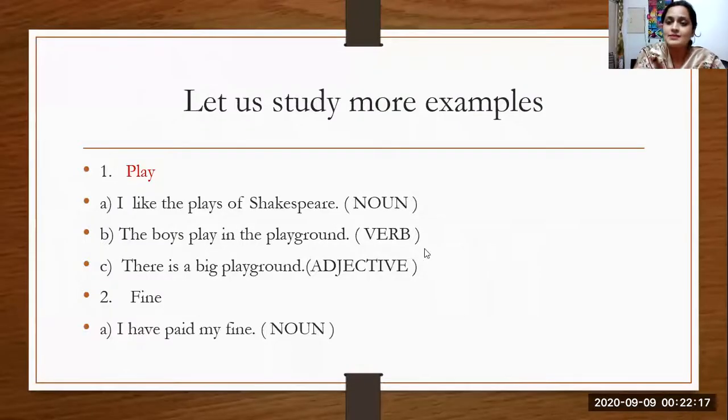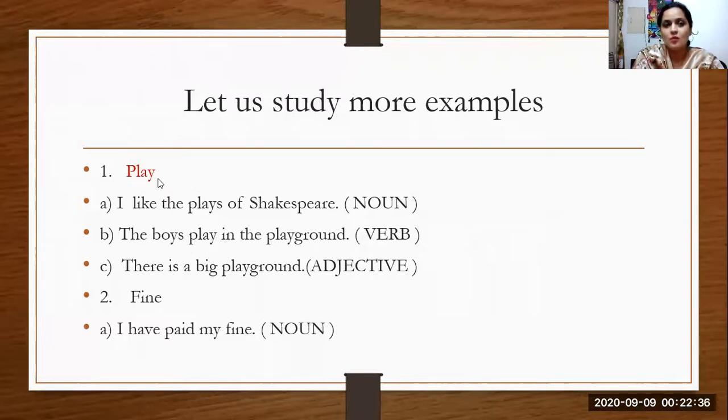Is it a noun, a verb or an adjective? It is a verb. How do I know? Because here the word play is telling us about doing an action. The boys play in the playground. So here play is used as a verb.